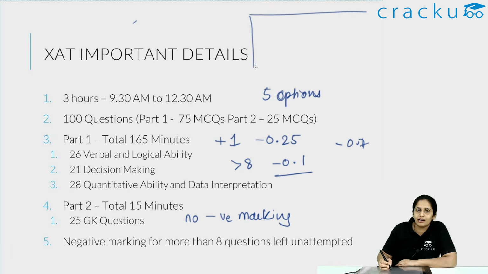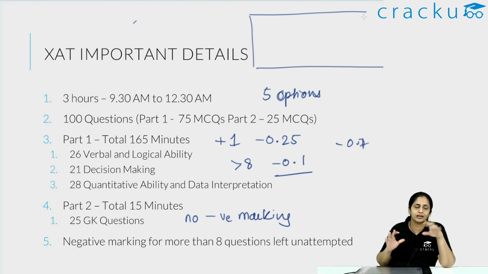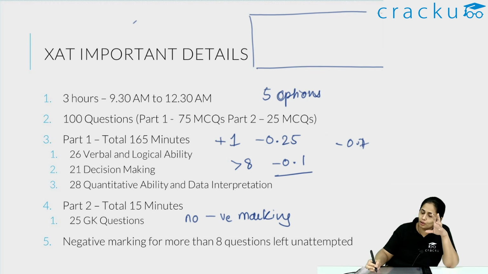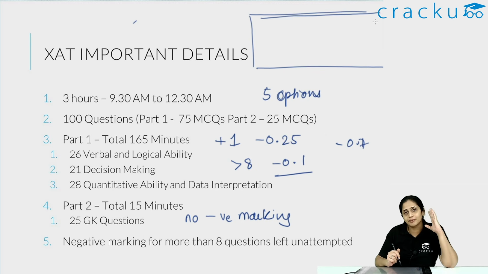So make sure that when you see the paper and there is a DI set, you mark off an area of your A4 size paper for that DI set. What I did while solving XAT 2021 was that I did the DI at the very end, and I didn't want distributed space on that A4 size paper with no proper block of area to draw the table. So I marked off an area, saying I will not touch this area, so that I can put my DI table over here. So space management also plays a role.